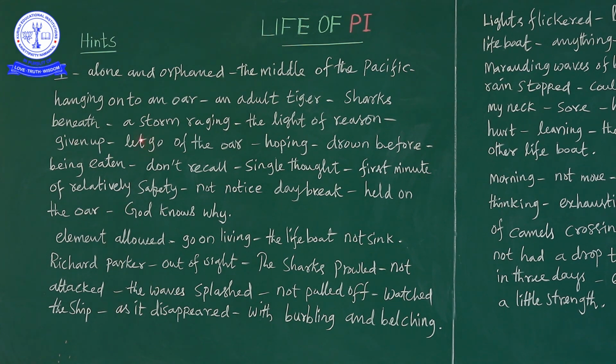And besides that, the weather, the storm raging. So the weather was so violent. Raging means violent. So there was a storm, there was a heavy wild wind around him. So here what are the dangers for Pi? The adult tiger was ready to eat him, and the shark was beneath him ready to eat him, and the weather, nature also did not leave him, there was a heavy wild storm. Raging means a violent storm was there. So with this he was hanging on the oar.